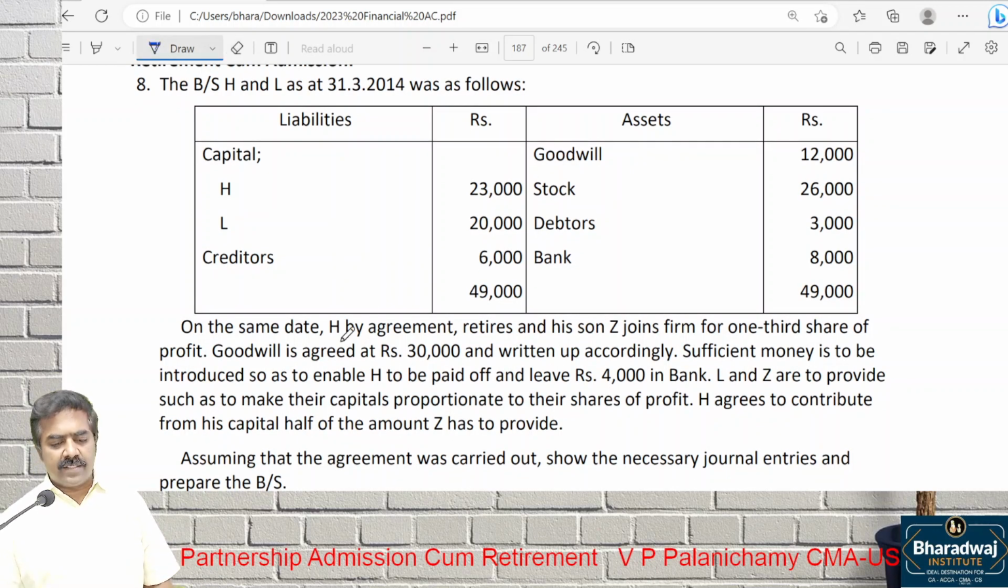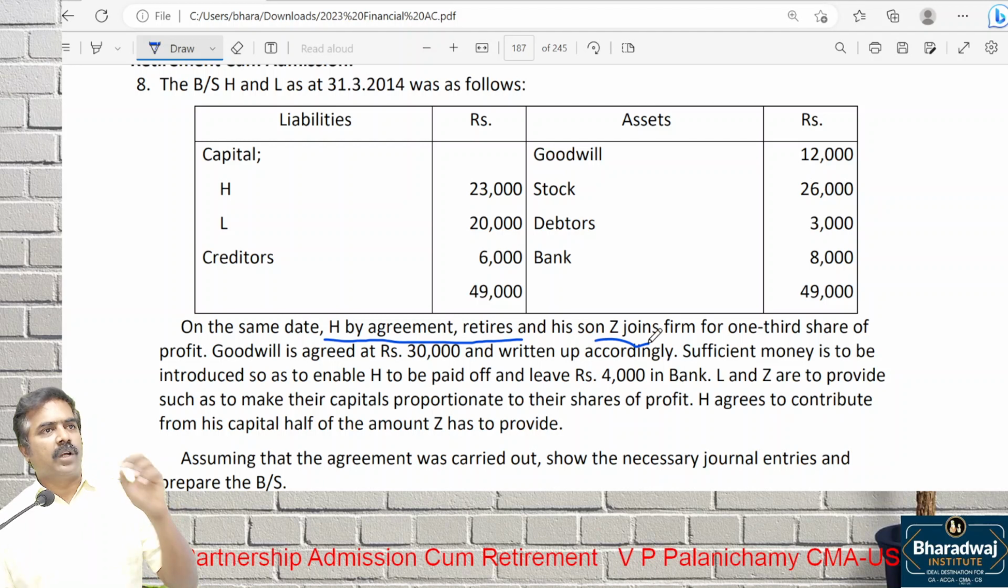Who retires? H retires. His son Z joins the firm. Work out that correctly. How much to be paid to the old partner? How much will the new partner bring in? Try it.